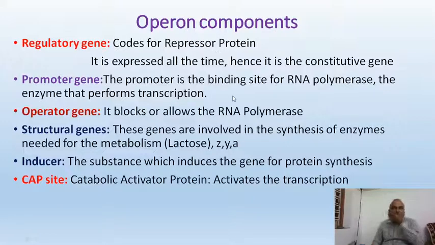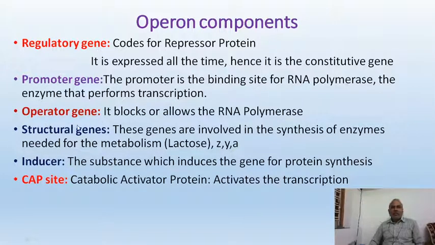So what are the components? We have already discussed. A regulatory gene is coding for a repressor protein. It is expressed all the time. That means the regulatory gene always goes on producing the repressor. It's a constitutive gene. As it's a constitutive gene, it continuously goes on producing the repressor molecule. And the promoter gene has a binding site for RNA polymerase.